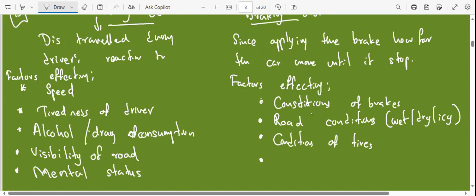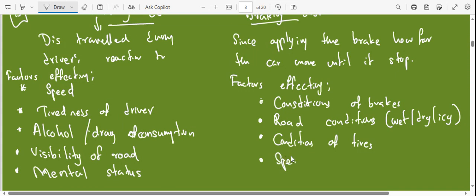There is one condition affecting both thinking and braking distances. No. Once you apply the brake, the tiredness no longer matters. What about the speed of the car?